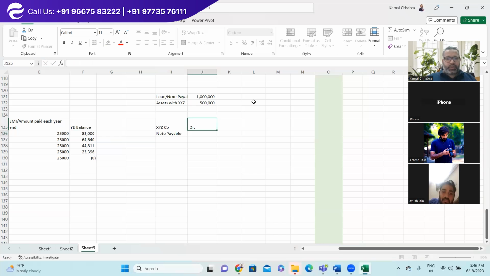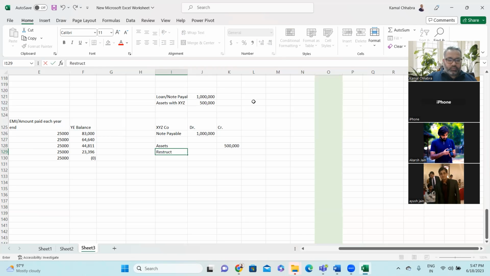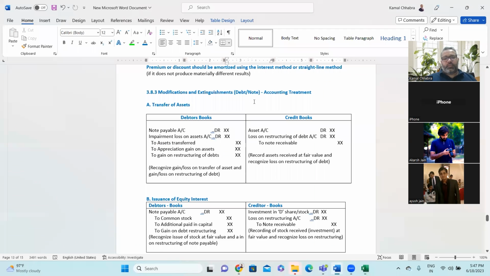Let's say this is your debit and this is your credit. So they will debit this entire amount here, $1 million, and they are foregoing the asset. So the difference is what? Income or loss? Income, $500,000.